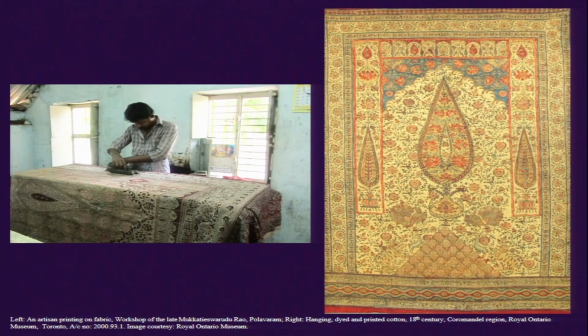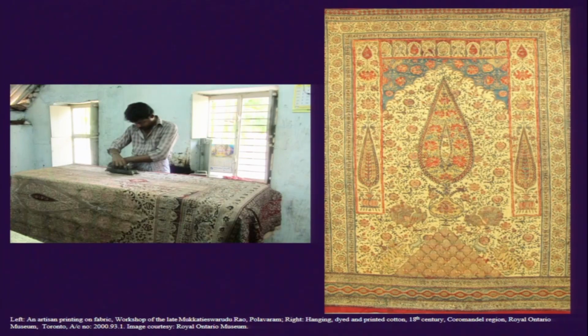Now on the right side of the screen, what we see is a hanging, but it also has the same kind of compositional arrangement as these Mehrab textiles. In this one, the central image area is framed within an elaborate set of borders, and the borders run beneath the image area and also along the sides.